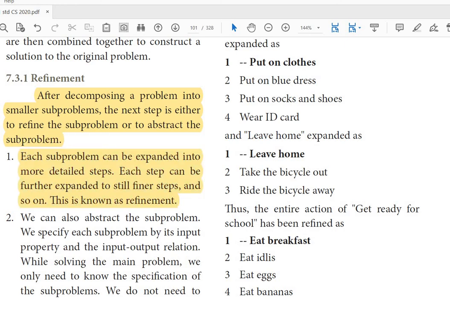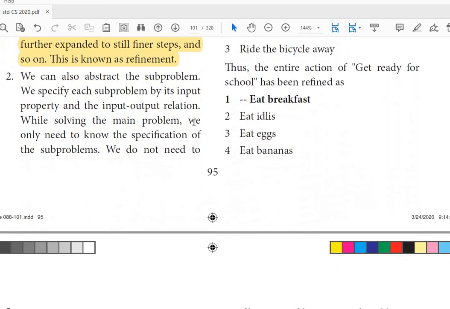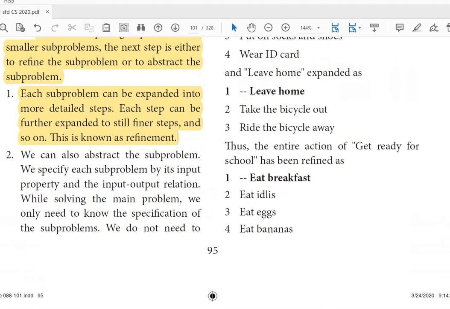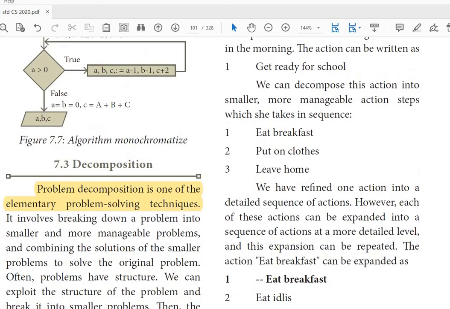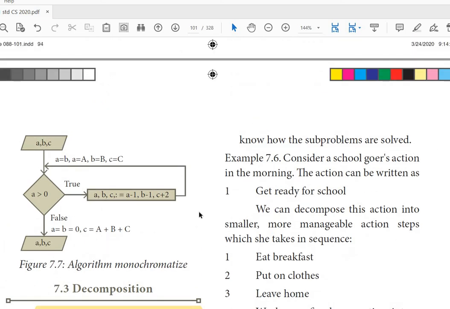We can also abstract the subproblem, and we specify each subproblem by its input property and input-output relationship. While solving the main problem, we only need to know the specification of the subproblems. We do not need to know how the subproblem is solved.